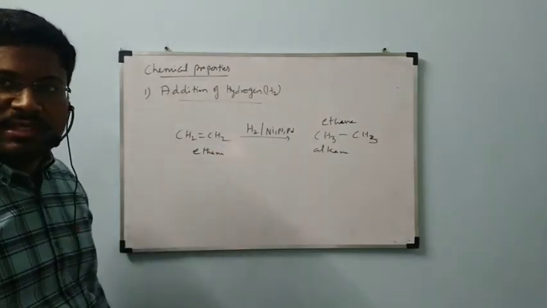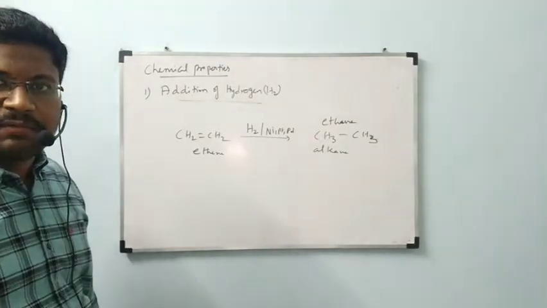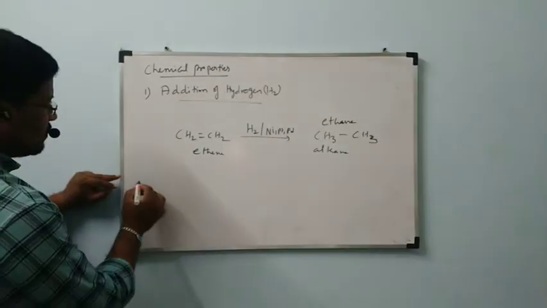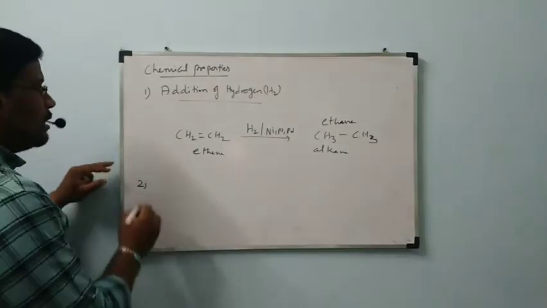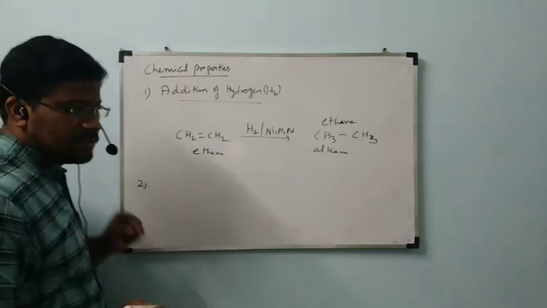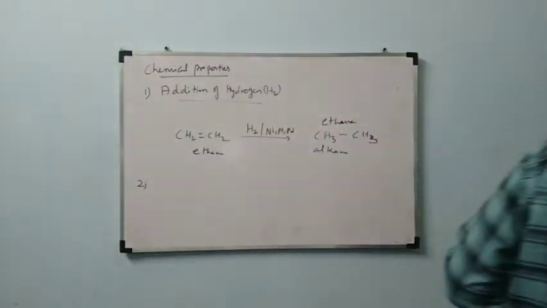Simple one. Under chemical properties, the first one is completed. Second one, addition of halogen. Separately we will deal with it.